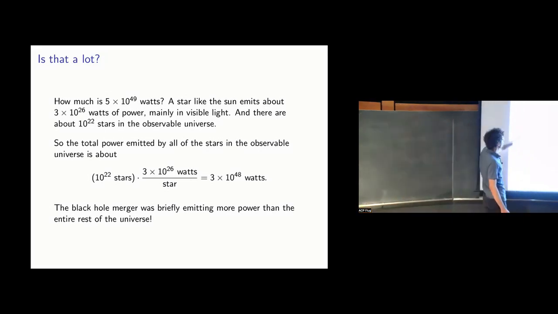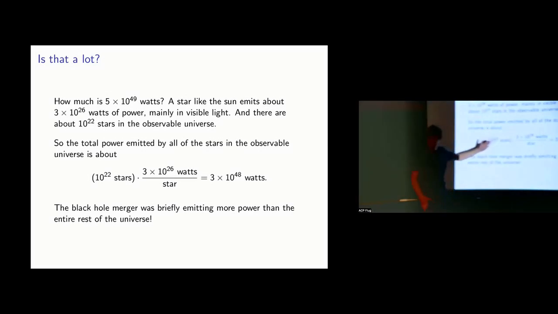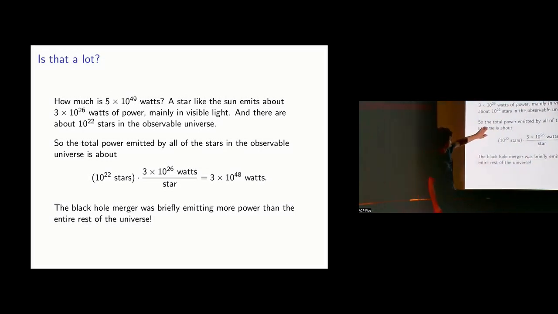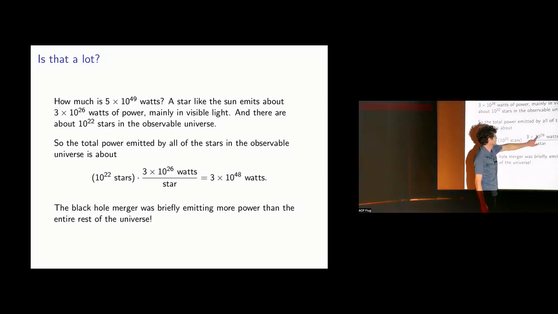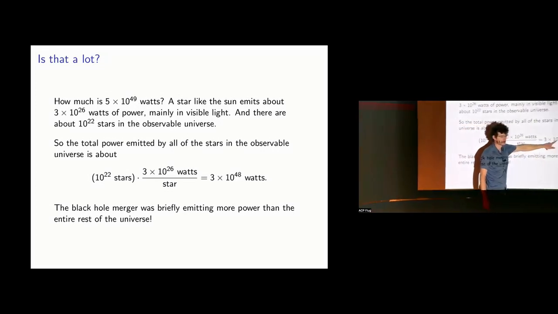If we take all of the stars, I mean the number of stars that would be possible for us to observe in our backwards light cone, the total power emitted by all of the stars in the universe is 10 to the 22 times this. So what is that? That's 10 to the 22 times 3 times 10 to the 26. That comes out to 10 to the 48.